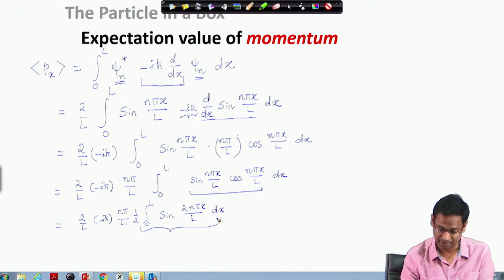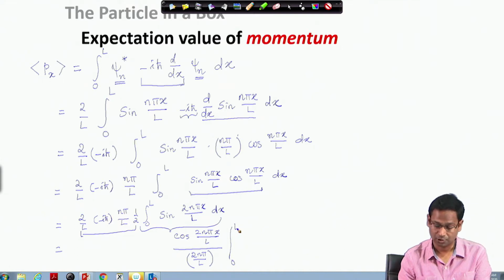and when I integrate this function, finally I have these constants outside. So I'll bring them later. Let me see what I get here, in the limit 0 to L. So when I use x as L, the L cancels out, and I am left with cosine of 2 n pi, which is 1, and when I put x as 0, that also makes cos 0 as 1.